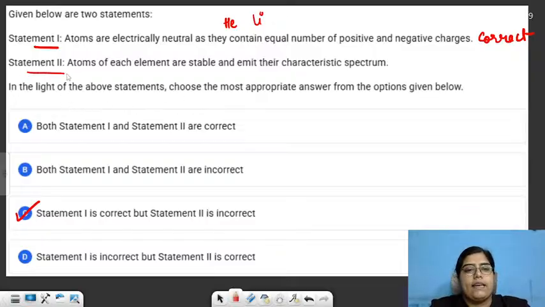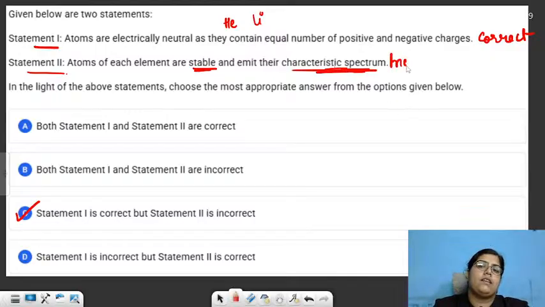But the second statement says that atoms of each element are stable and emit their characteristic spectrum. What do we mean by that? Statement is saying that atoms of each element are stable. Every element has a stable atom and every stable atom will always emit a characteristic spectrum. Now this is incorrect. Why is this incorrect?